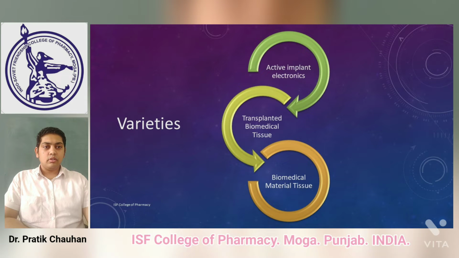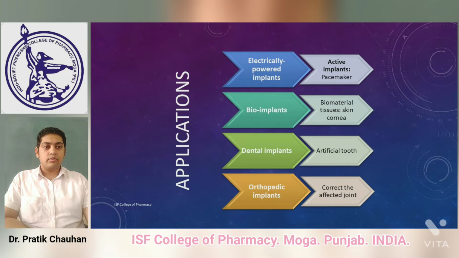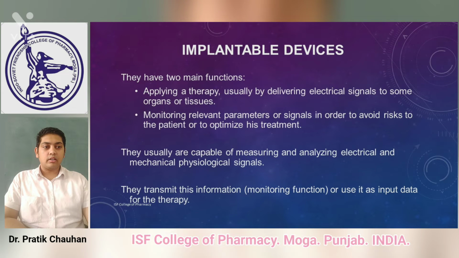For these devices there are various applications. Electronically powered implants are the active implants, for example a pacemaker. On the other hand, bio implants are biomaterial tissues, skin, and cornea. Dental implants usually go for dental treatment, and those are artificial teeth.